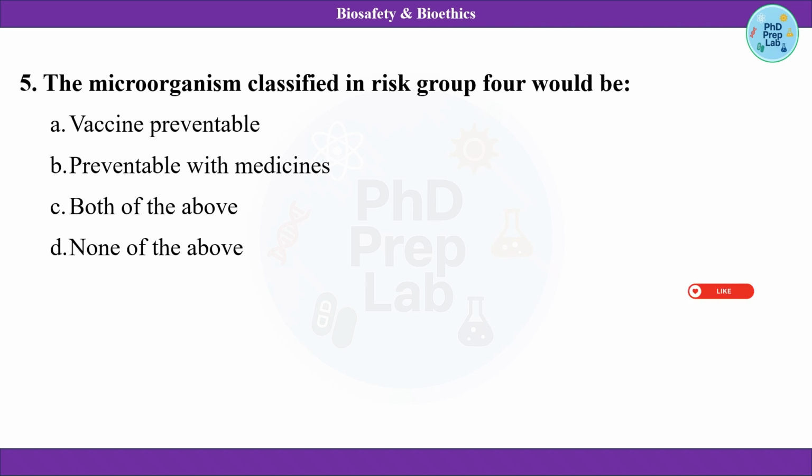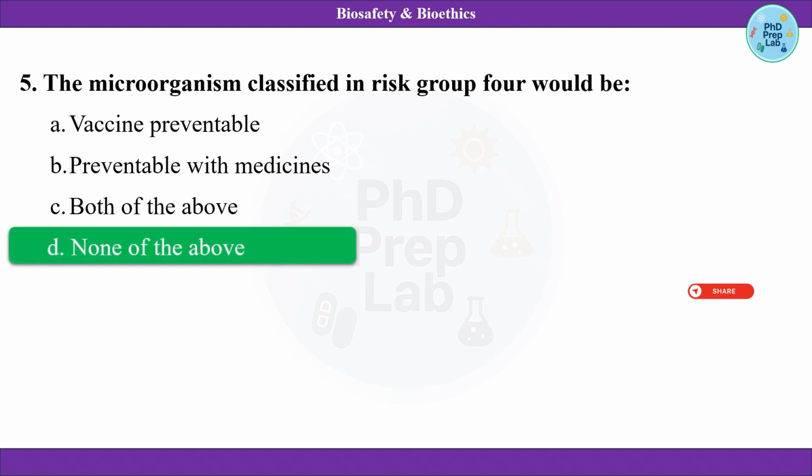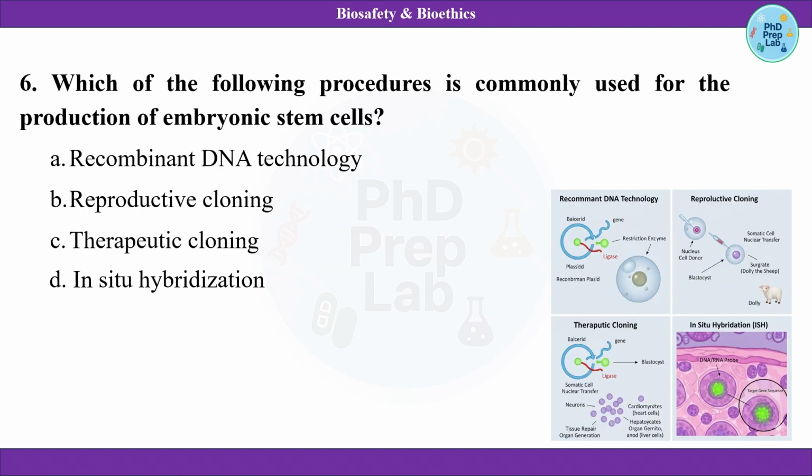So vaccine preventable is not the answer, preventable with medicine is also not the answer. Now the above would be the answer. इसके एग्जांपल्स would be Ebola virus. सो इसका कोई भी मेडिसिन या थेरेपी या वैक्सीन अवेलेबल नहीं है if you get exposed to it while working in grade 4 laboratory.